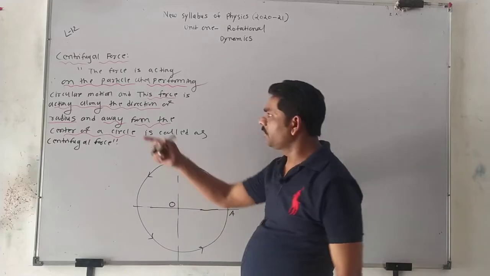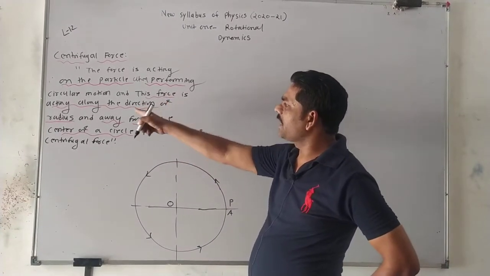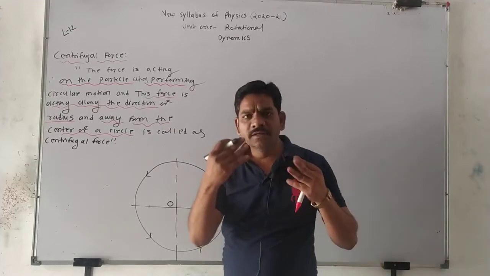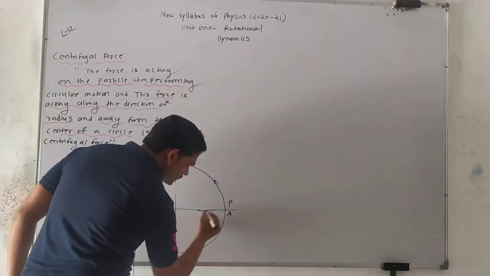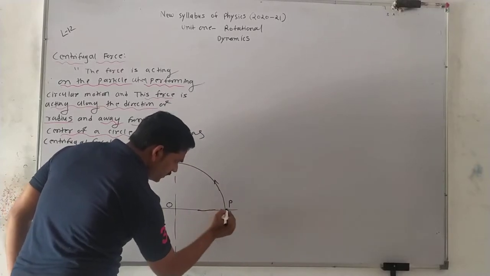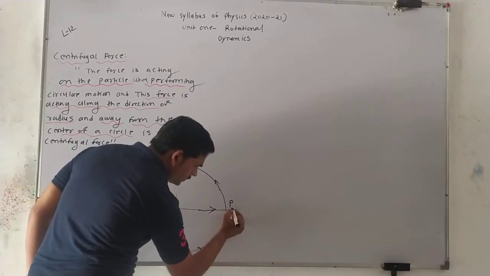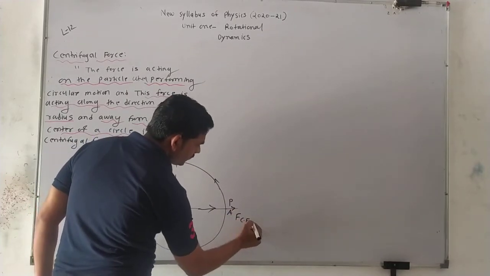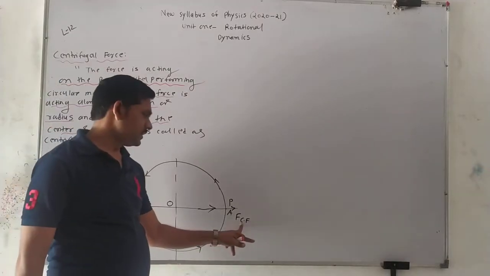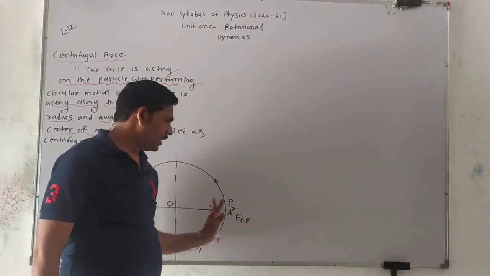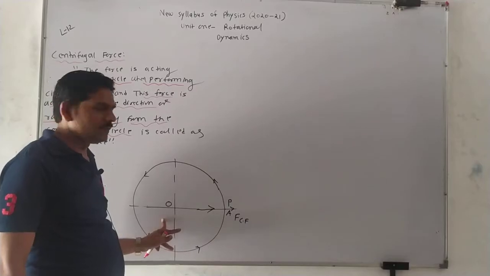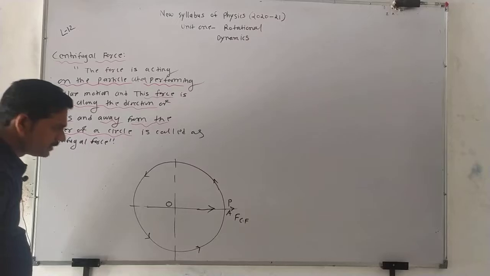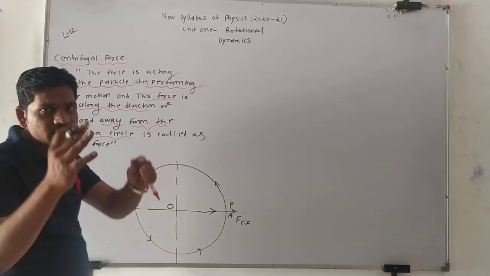The force is acting along the direction of the radius and away from the center of a circle. Away means in this way. We denote centrifugal force by the letter F_CF, away from the center of the circle when the particle is performing a circular motion. Such a force is called centrifugal force.